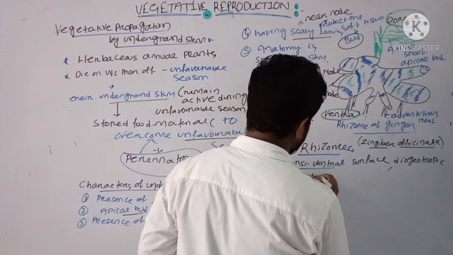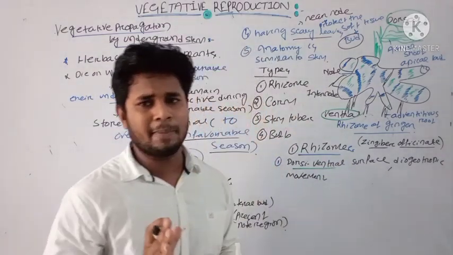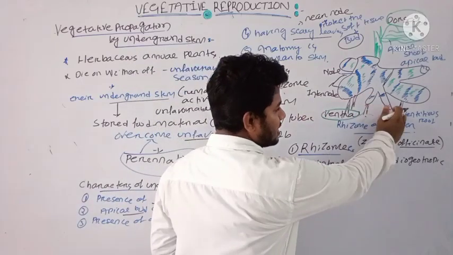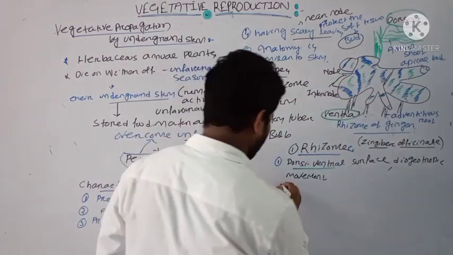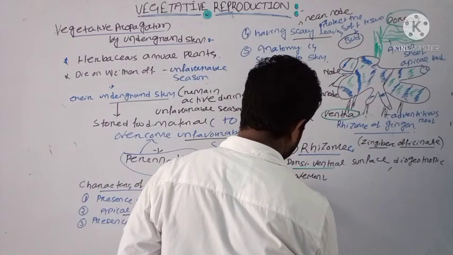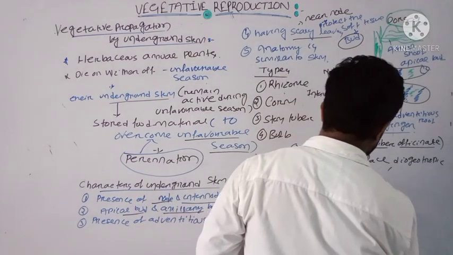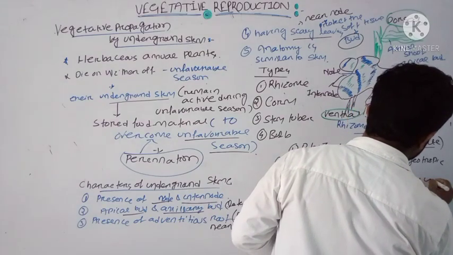What is that? We know that the gravitational force will be downward, but this is the soil surface and the rhizome is going horizontally. We can write that point: ginger is growing horizontally.